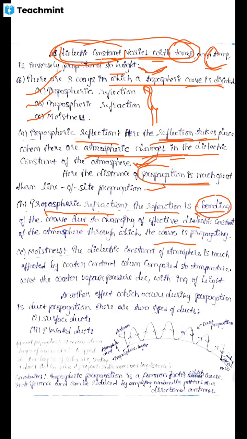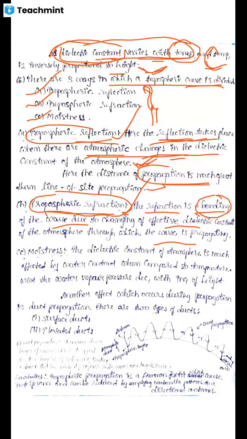So in these two cases, tropospheric reflection and tropospheric refraction, there is a change in dielectric constant with respect to the temperature. As temperature is changing, there is a change in dielectric constant, and as dielectric constant is changing in the atmosphere, tropospheric reflection and tropospheric refraction exist in wave propagation.